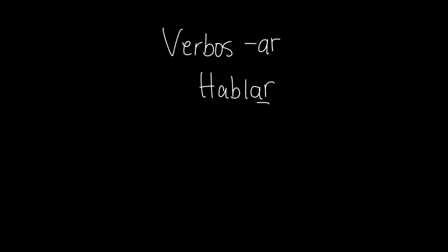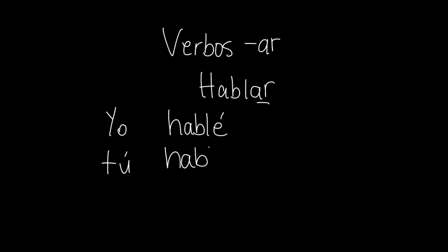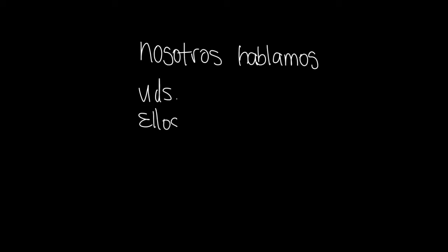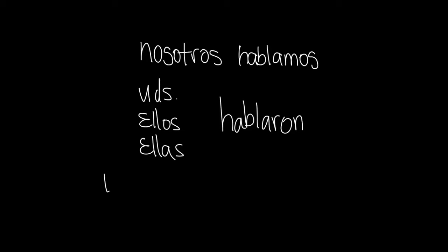For example, the verb hablar. All we have to do is remove the ending -AR and replace it with -é in the form of yo, hablé; -aste in the form of tú, hablaste; and -ó in the form of él, ella, usted, habló. Notice the accent mark in the forms of yo and él, ella, usted. For nosotros, we replace the ending -AR with -amos, hablamos. And for ustedes, ellos, and ellas, we replace the ending with -aron.